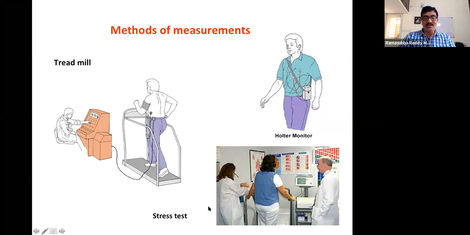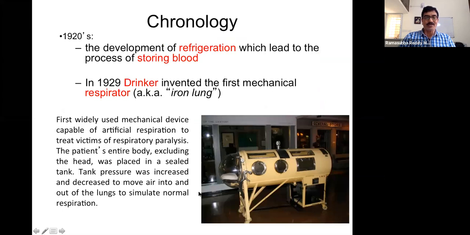So this is another way of stress test. We just have to go on this treadmill and see how our heart parameters are varying. This is the way we can do it.